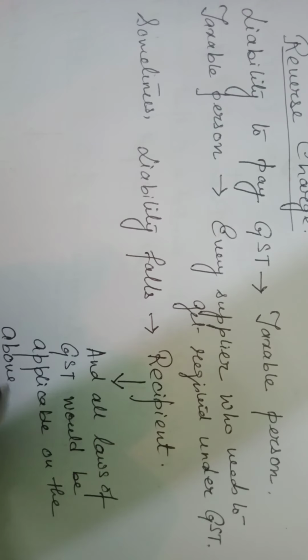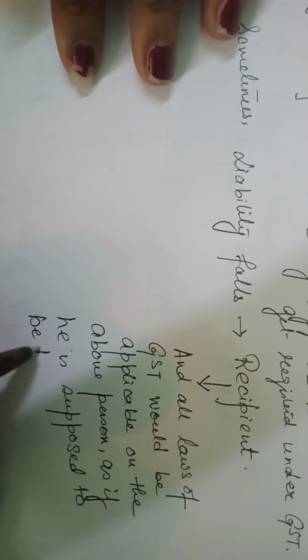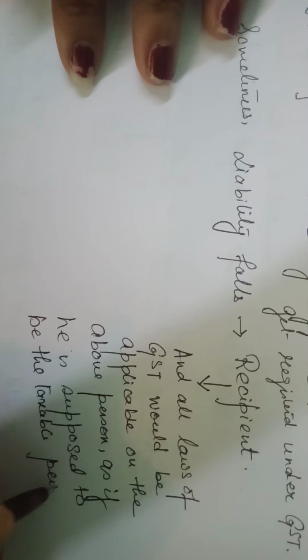On the above person, as if he is supposed to pay, as if he is supposed to be the taxable person. Okay.